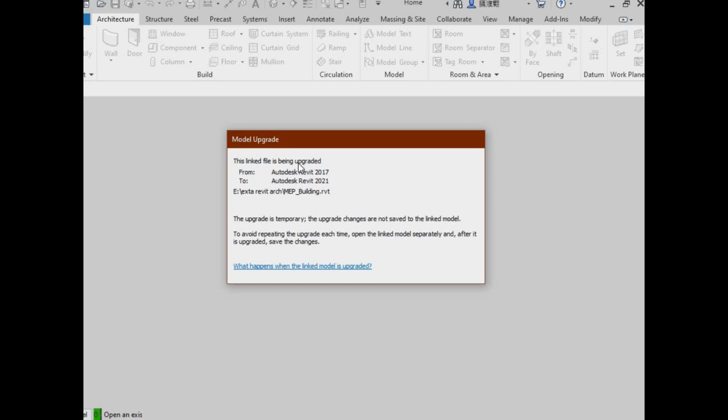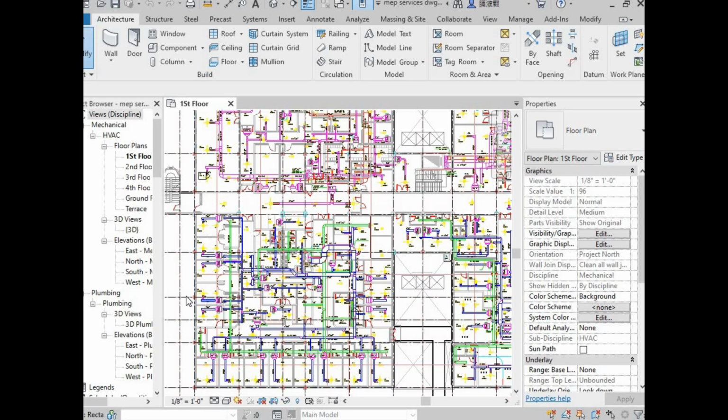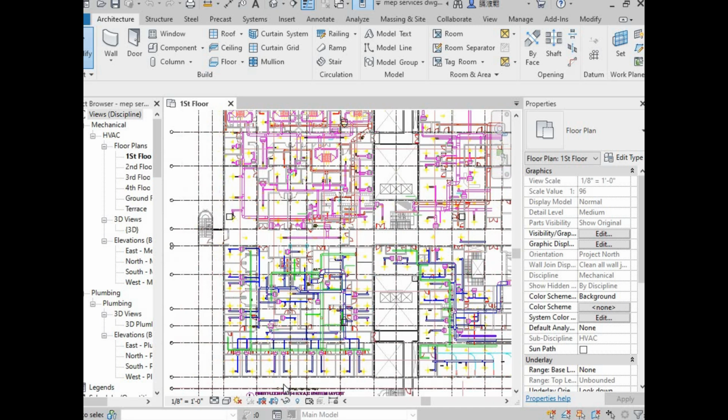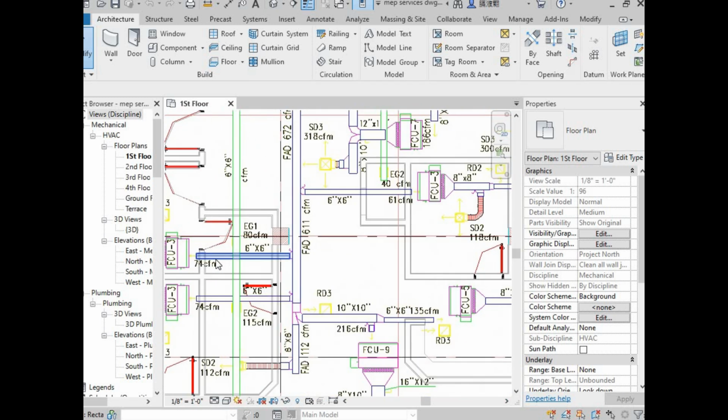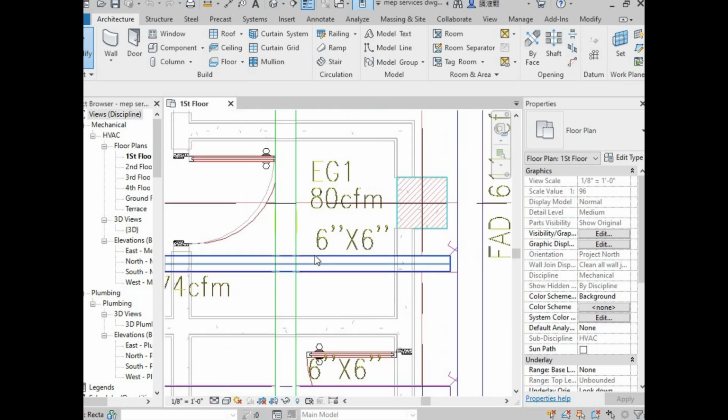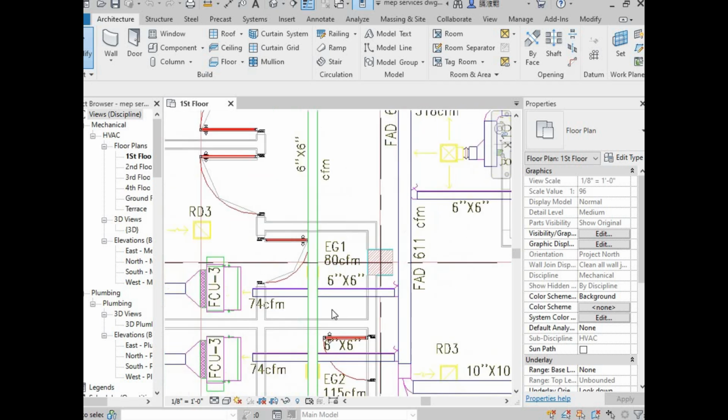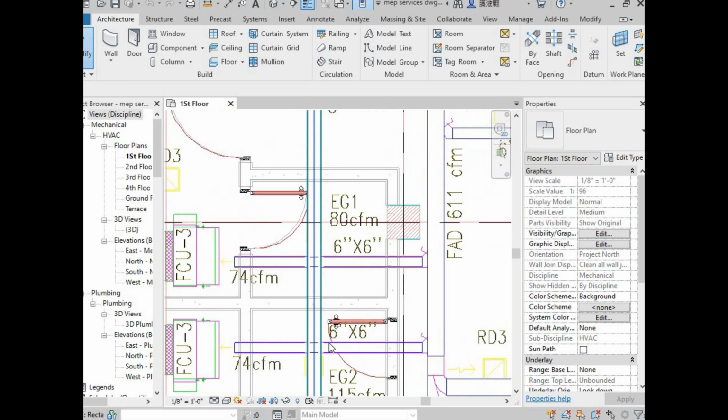Clashes mean two ducts are intersecting each other. It is known as a clash. So how to correct it? Here is a very easy way to correct the clashes. I'll just show you. So here I'm searching for a duct which has clashes in it. So yeah, here it is. Look at this duct and this duct, they are intersecting each other, and here also the same thing.